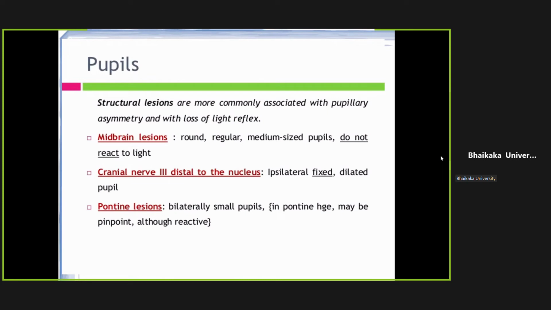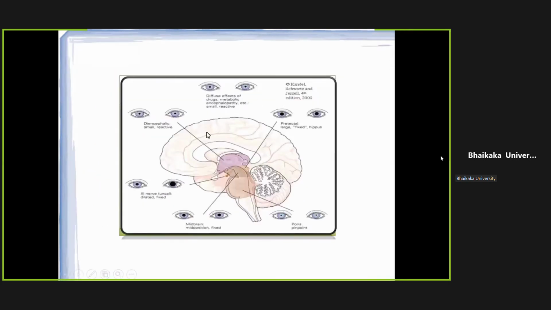When the level of lesion is the pons, the patient will have bilateral pinpoint pupils. They will be reactive, because the second and third cranial nerves are intact, but they will be small. This is a photographic presentation again. Diencephalic involvement: small and reactive pupils. Third nerve: same side dilated and fixed pupil, not reacting to light, but the opposite pupil would be normal.